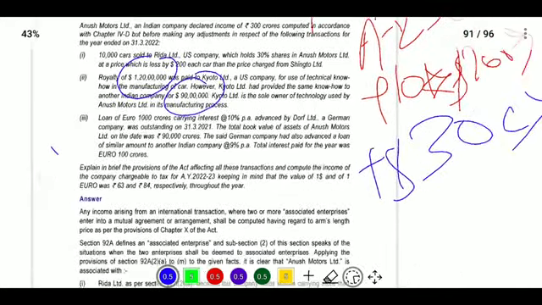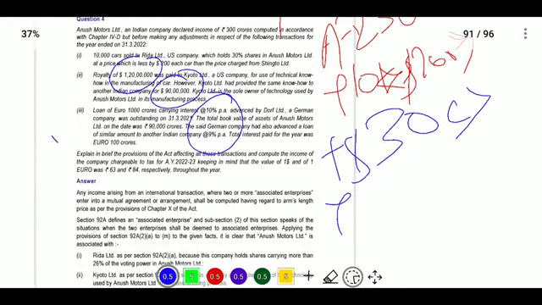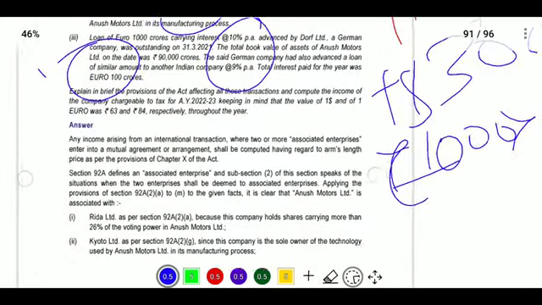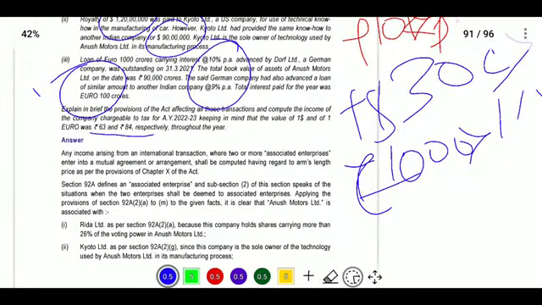So if both are associated enterprises, and if there is a difference, they have paid more expenditure, so our profit was decreased. So we will add back that 1% case. So 1000 into 1% into whatever the rate was provided. Here euros were used, so the euro rate was used. So rates will be required now, and they provided rates here.